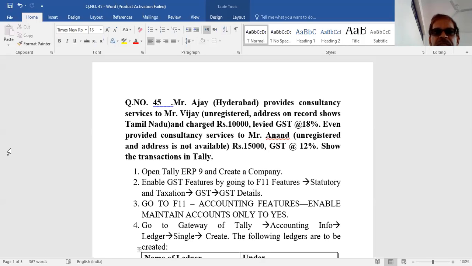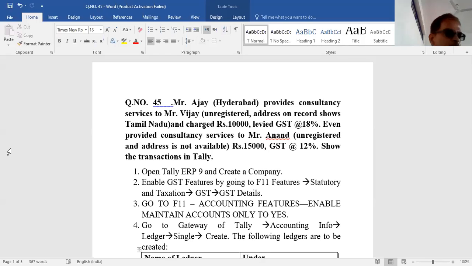Place of recipient means when you sell your services from Hyderabad to a person in, let us say, Chennai, the place of supply will be Chennai because the recipient is a registered person. Again, when you're selling services to a registered person, you have to determine the place of supply based on the location of the recipient. You are the service provider; the other party is the recipient.